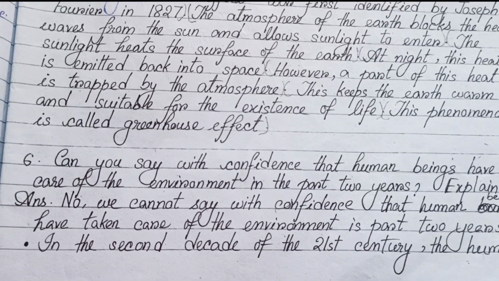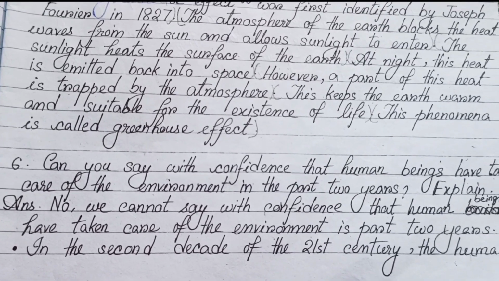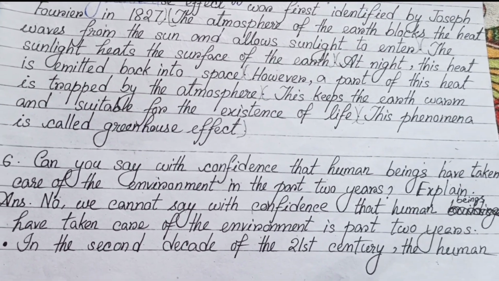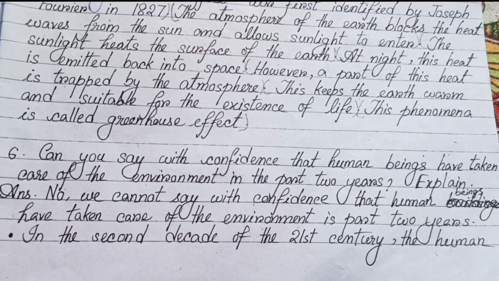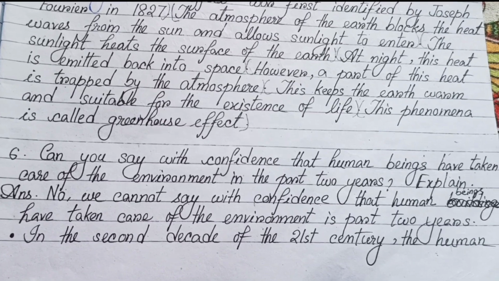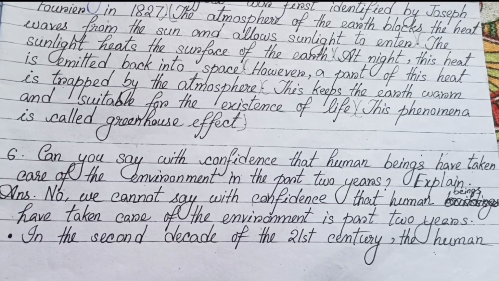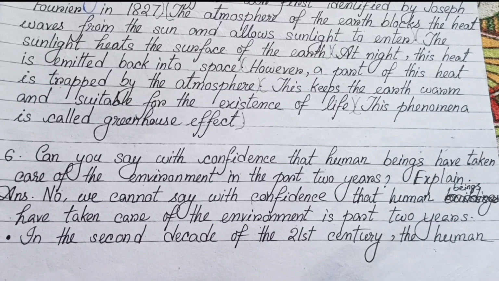Number 6, can you say with confidence that human beings have taken care of the environment in the past 2 years? Explain. No, we cannot say with confidence that human beings have been taking care of the environment in the past 2 years.